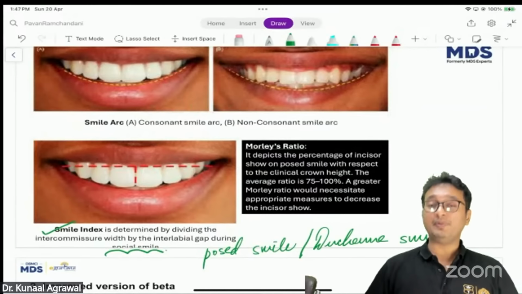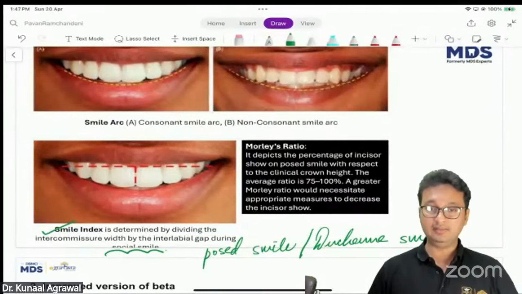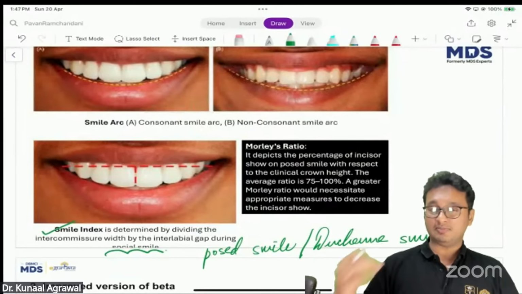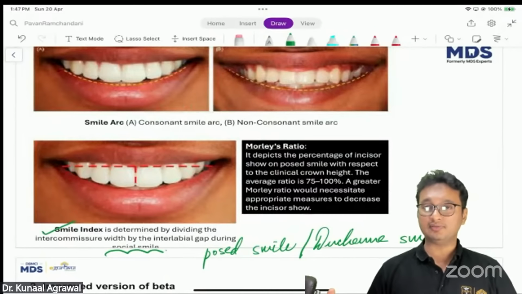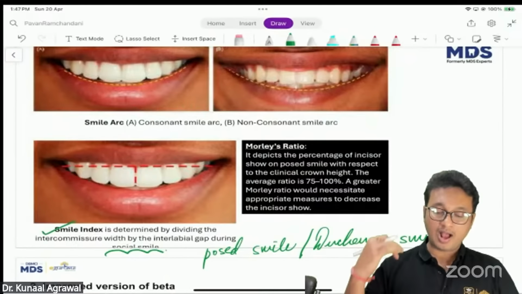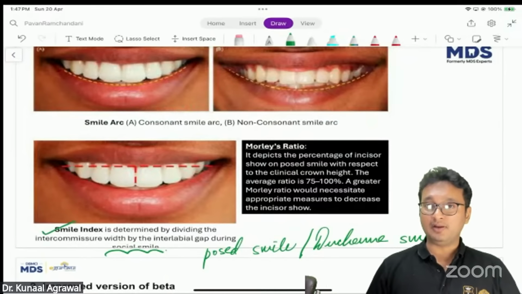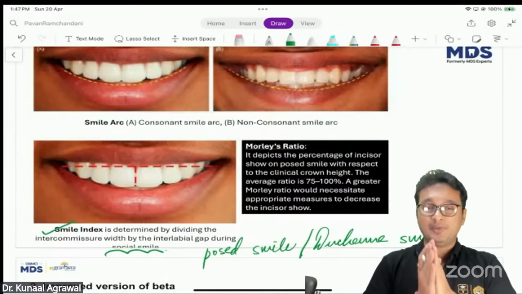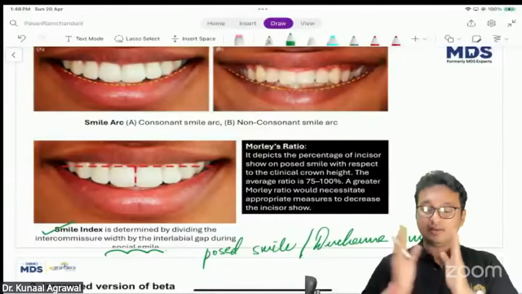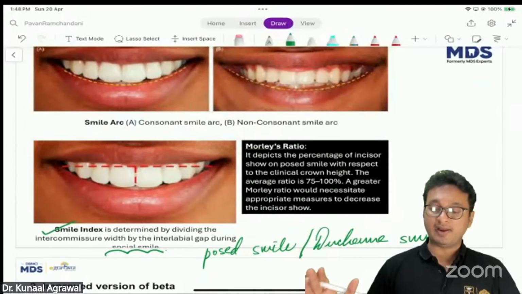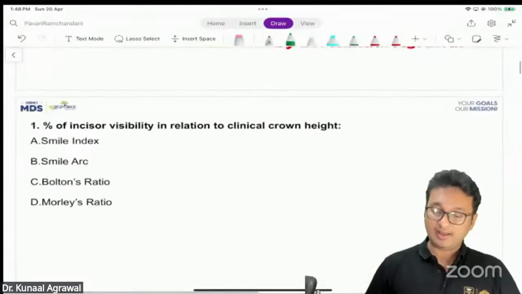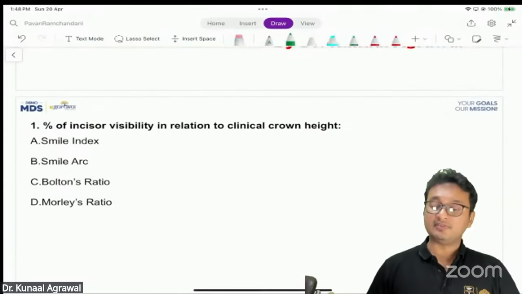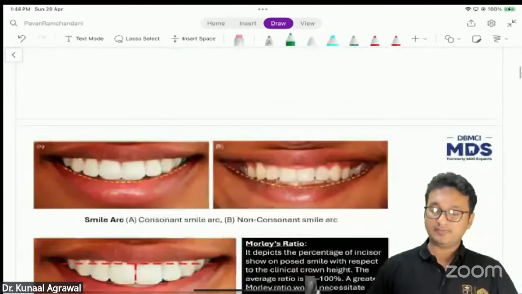So how a patient smiles in front of a social gathering, or how the patient smiles when the orthodontist is clicking photographs, pre-treatment records or post-treatment records, how they are smiling for the camera, that is called a posed smile. The patient is giving a pose, right? So the smile index is determined by dividing the intercommissural width by the interlabial gap during social smile. That is the smile index. Now the question asks the percentage of incisor visibility in relation to clinical crown height.